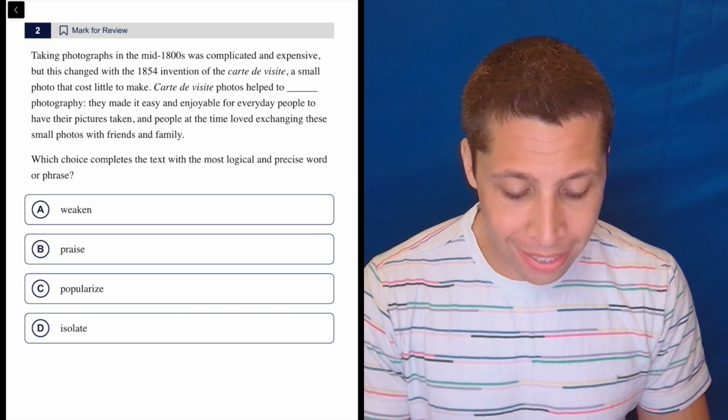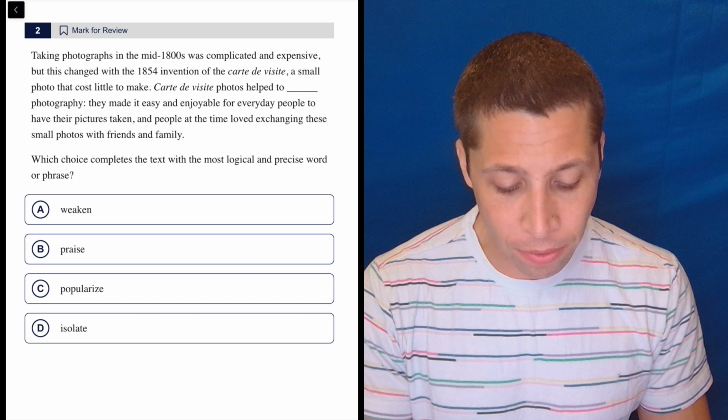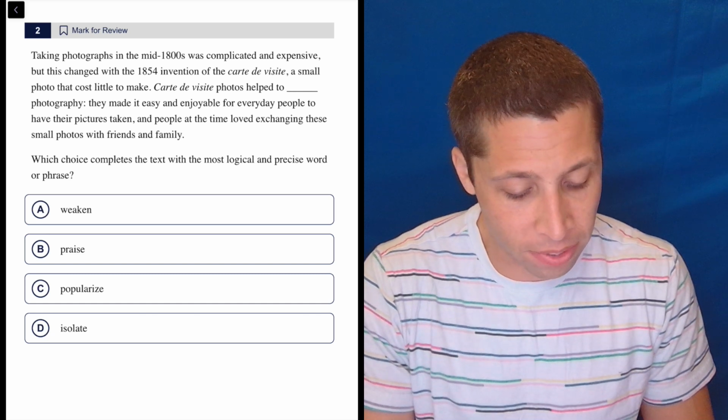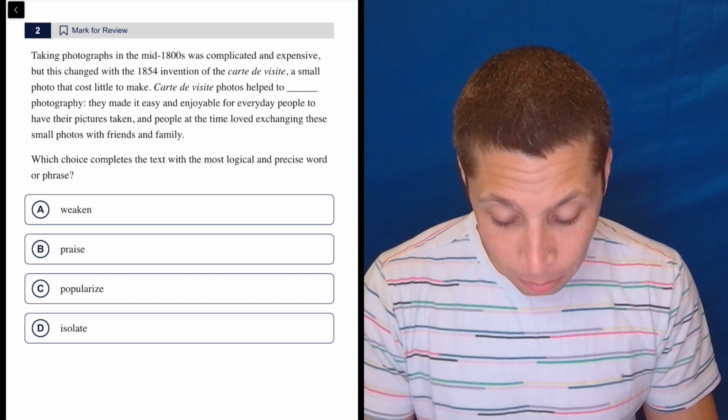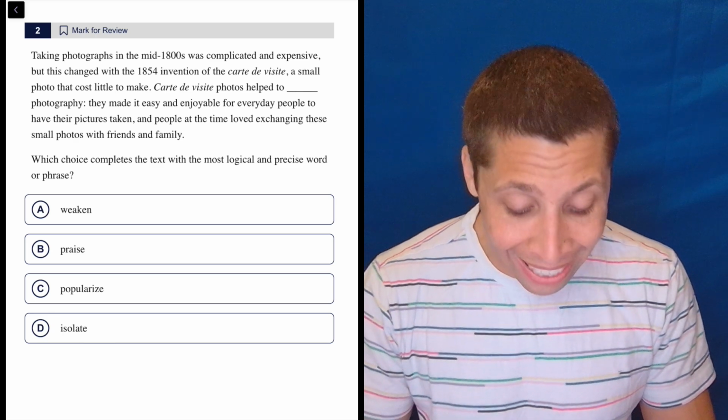Taking photographs in the mid-1800s was complicated and expensive, but this changed with the 1854 invention of the carte de visite. I don't know how to say that. A small photo that cost little to make. These photos helped to blank photography.